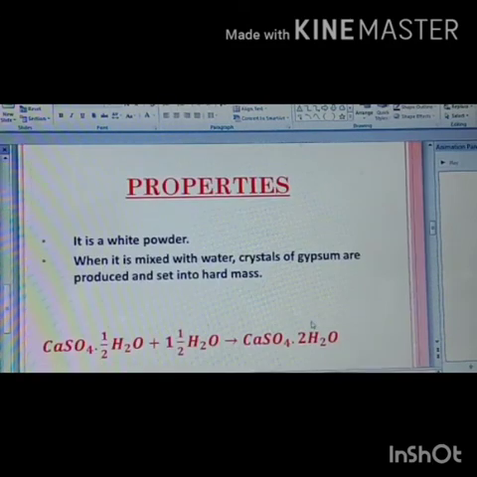Now let us come to the properties of plaster of Paris. It is a white powder. And the second is, when it is mixed with water, crystals of gypsum are produced and set into a hard mass. This is plaster of Paris.